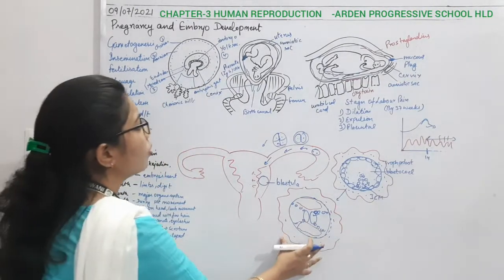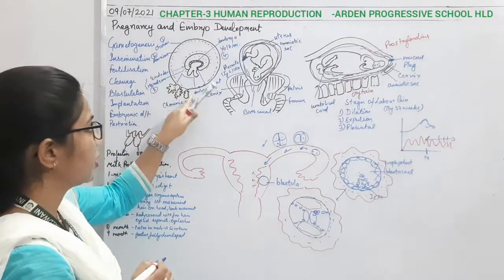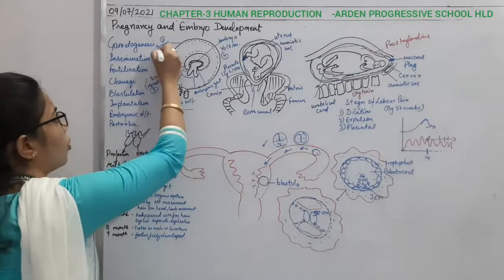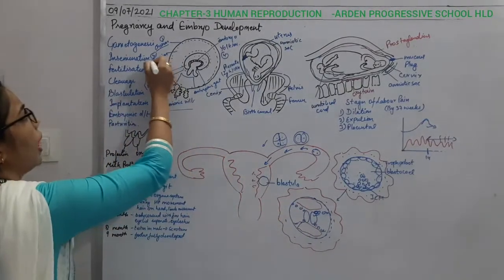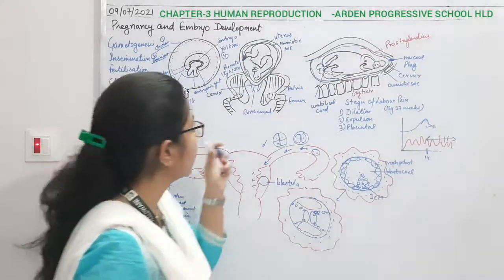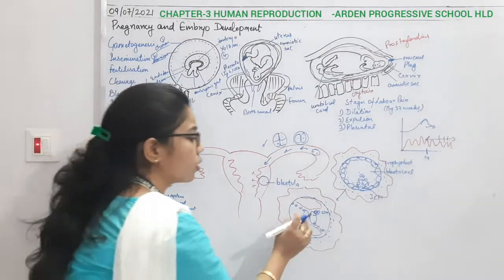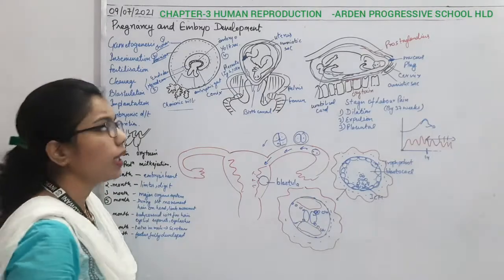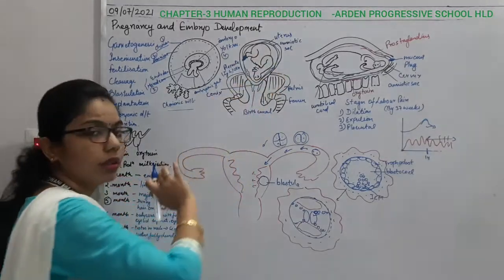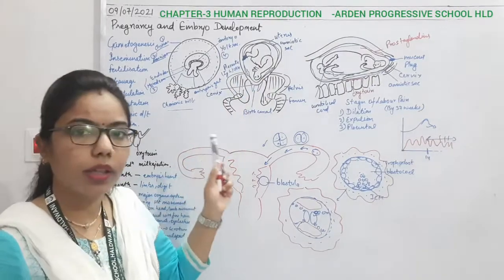Okay, so if you can see this diagram, I have drawn it very easily. There will be some changes in the structure, and due to these changes there will be formation of chorion. Chorion will be the outermost part, and the second one is the amnion. The fluid present inside this amnion is known as amniotic fluid, and this amniotic fluid nourishes the embryo. When the fetus is present inside the mother's womb, all over it there is amniotic fluid, and it is present inside the amniotic sac, right?